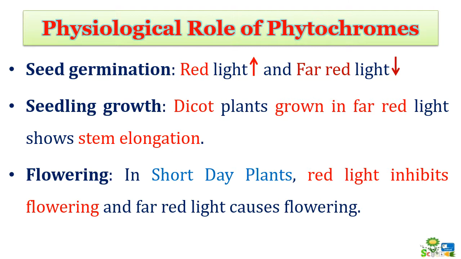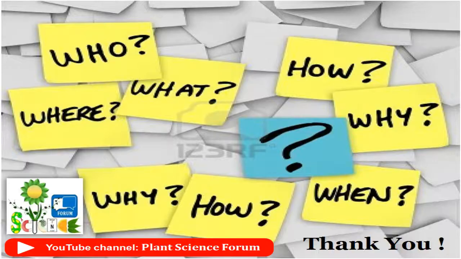Now there are certain physiological roles of phytochromes. Let's talk about seed germination. When it comes to seed germination, red light enhances the rate of germination and far red light decreases the rate of seed germination. For seedling growth, when dicot plants are grown in far red light, they show stem elongation. And when it comes to flowering, for short day plants, red light inhibits flowering and far red light causes flowering. In contrast to this, in long day plants, red light enhances flowering and far red light inhibits flowering. So this is all about phytochromes, which is covered broadly under photoperiodism.